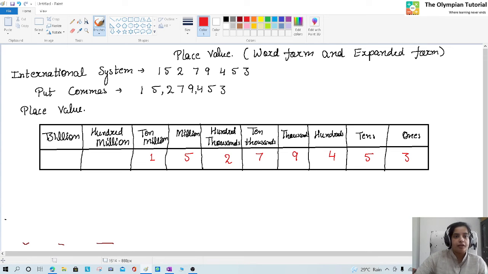So what will it become? Firstly I will write word form and after that expanded form.